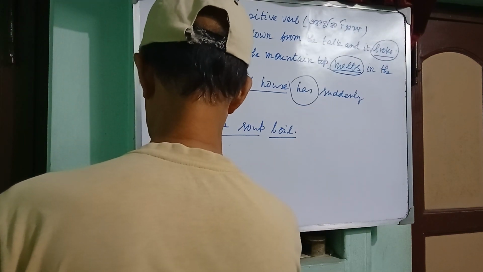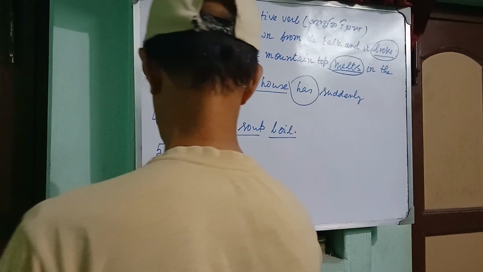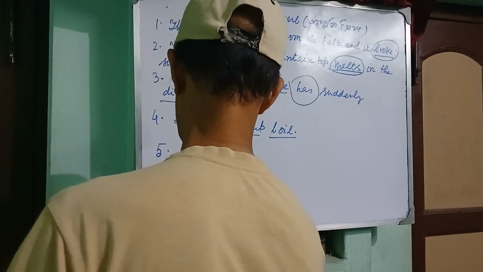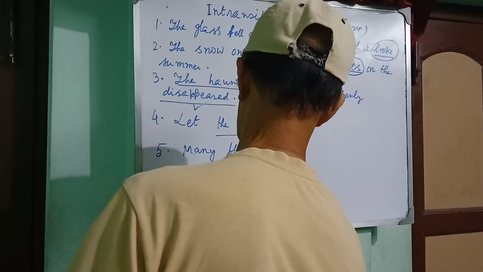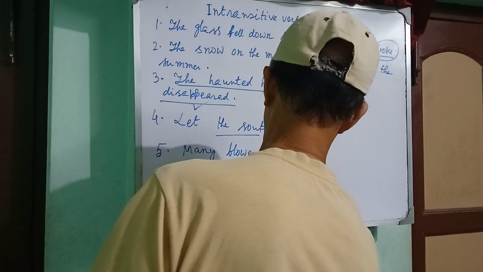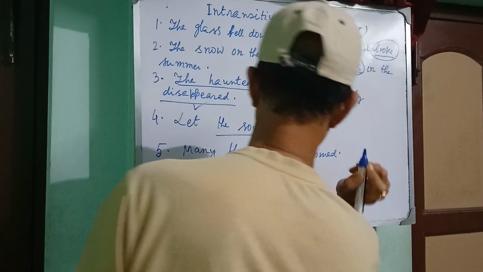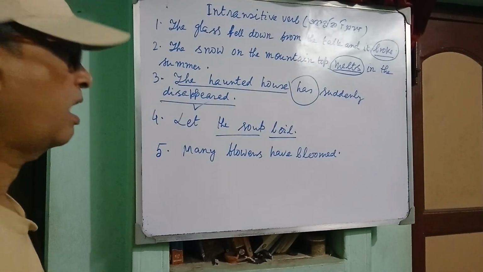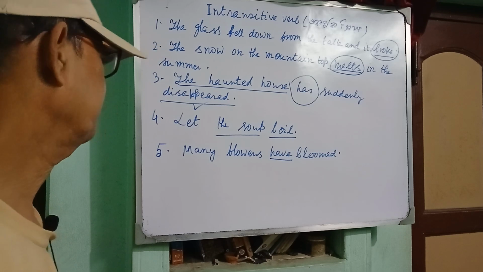Let us take the fifth example. Many flowers have bloomed. Okay? Here have is the example of present perfect tense.